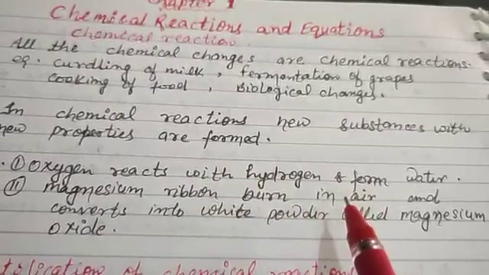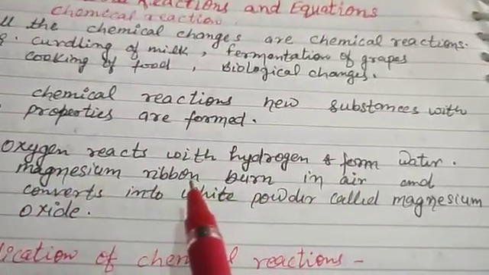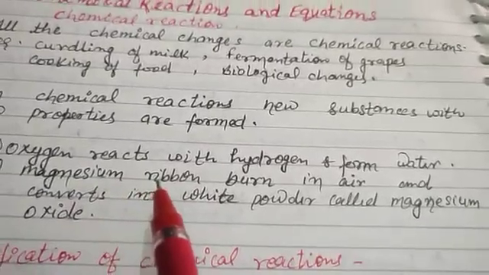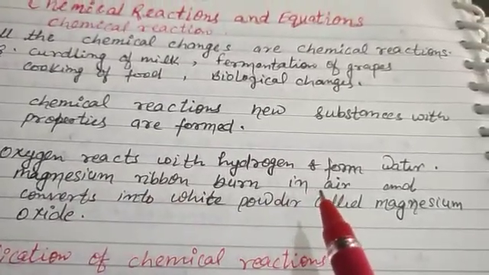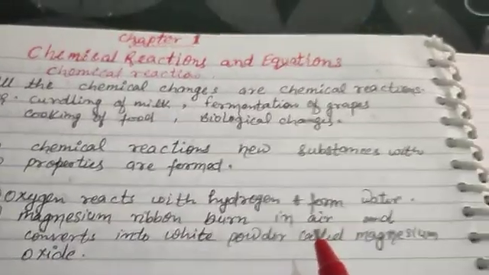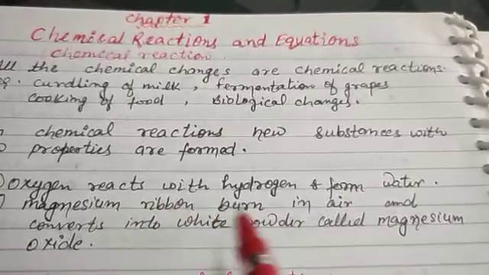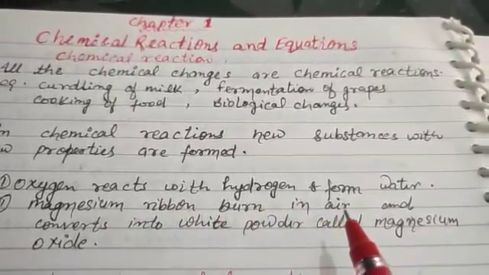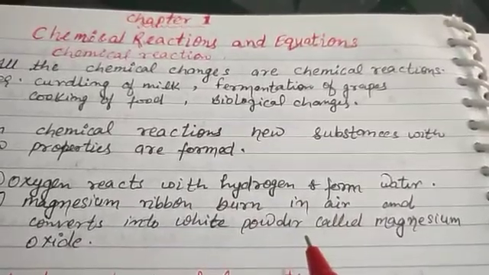Next example of chemical reactions. Magnesium is a metal with a shiny surface. When burned in air, where oxygen is present, magnesium reacts with the oxygen present in the air and converts into white powder.